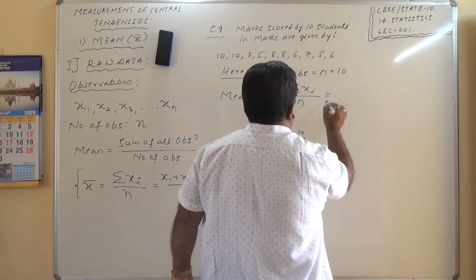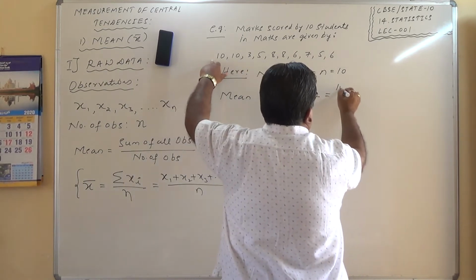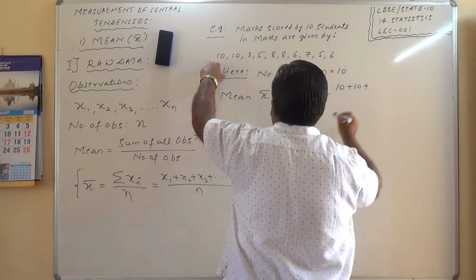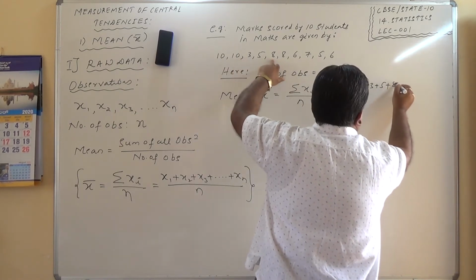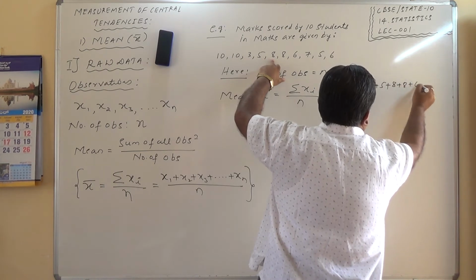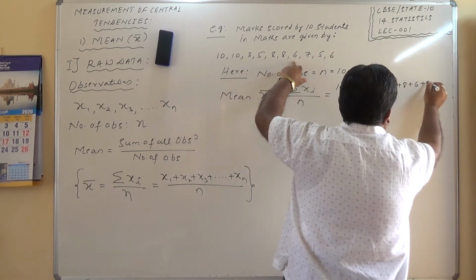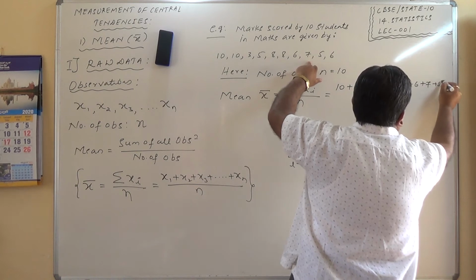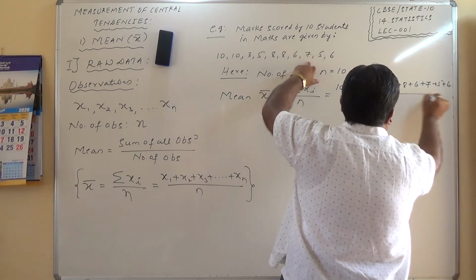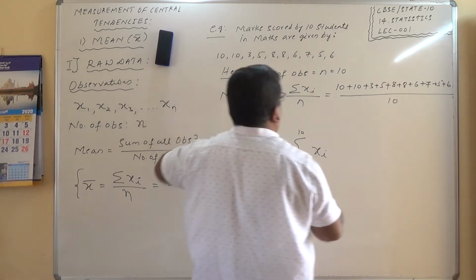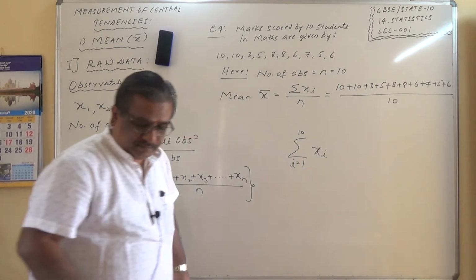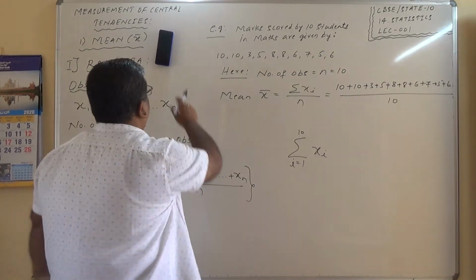So this is equal to the sum of observations: 10 plus 10 plus 3 plus 5 plus 8 plus 8 plus 6 plus 7 plus 5 plus 6, the whole divided by total number of observations n, which is 10. So where is the duster?